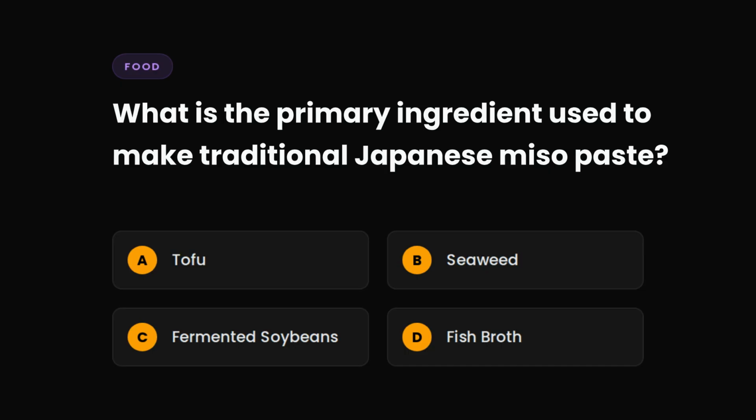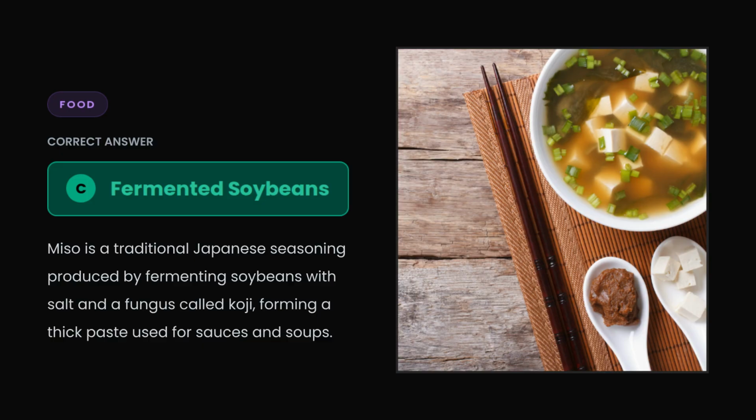Question 14. What is the primary ingredient used to make traditional Japanese miso paste? A. Tofu, B. Seaweed, C. Fermented soybeans, or D. Fish broth? The correct answer is C. Fermented soybeans. Miso is a traditional Japanese seasoning produced by fermenting soybeans with salt and a fungus called koji, forming a thick paste used for sauces and soups.